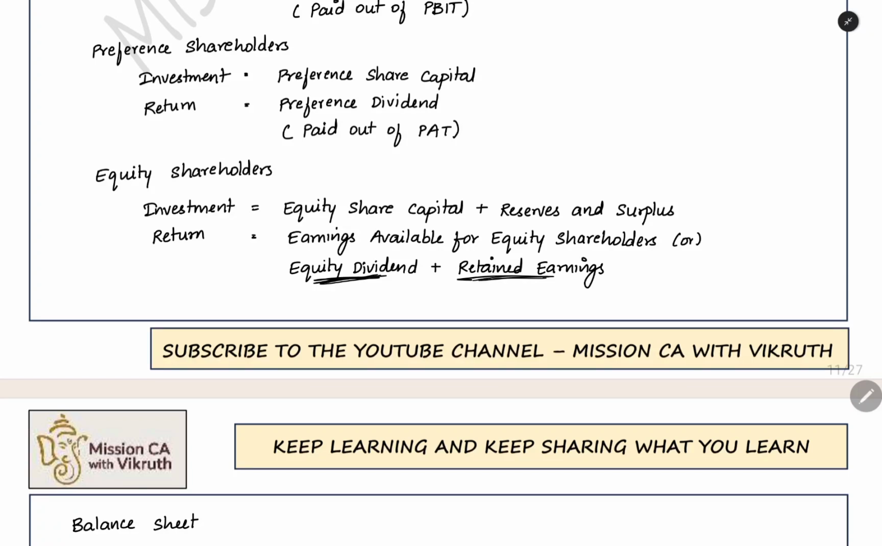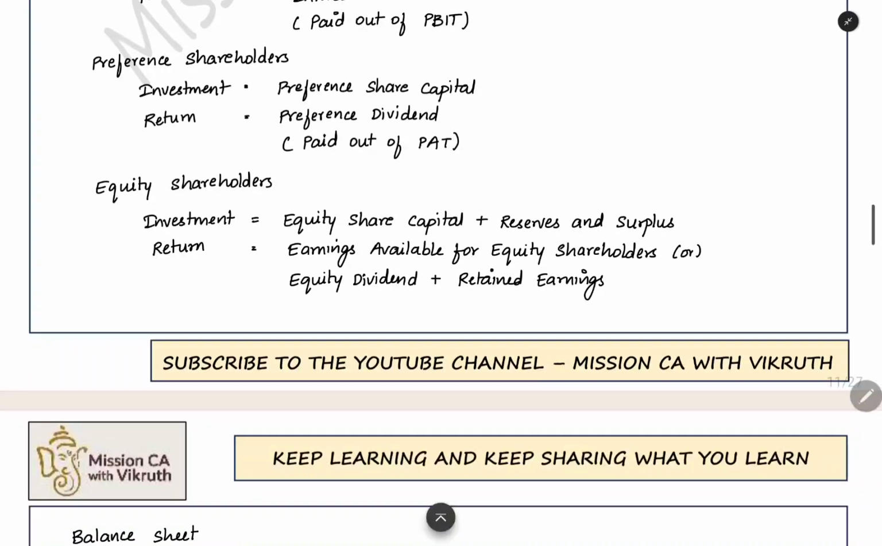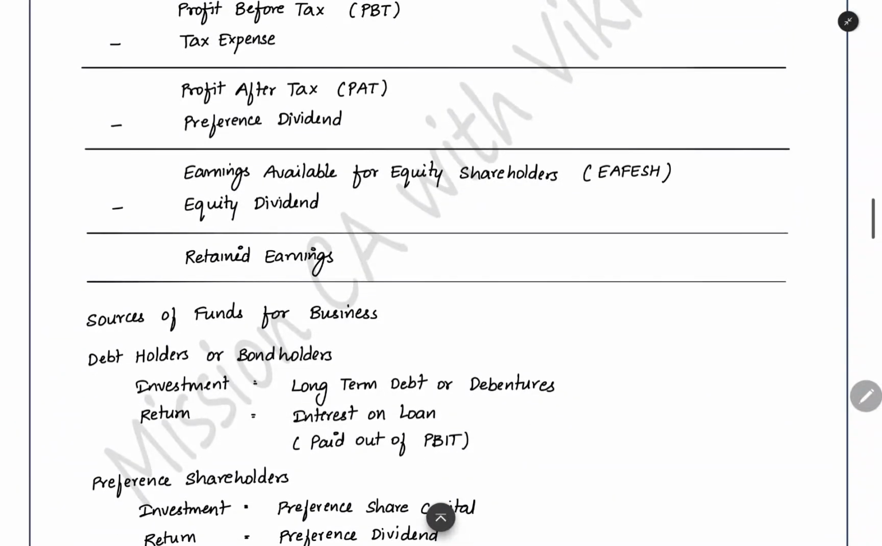Equity dividend we will immediately distribute. Retained earnings we will give in the future. So these are the returns that the equity shareholder is getting. Now we can see at the end of the first year, after doing all the operations, this much amount we are having for equity shareholder after paying all the expenses, dividend, interest on loan, everything. Now this we have to distribute to the shareholder.